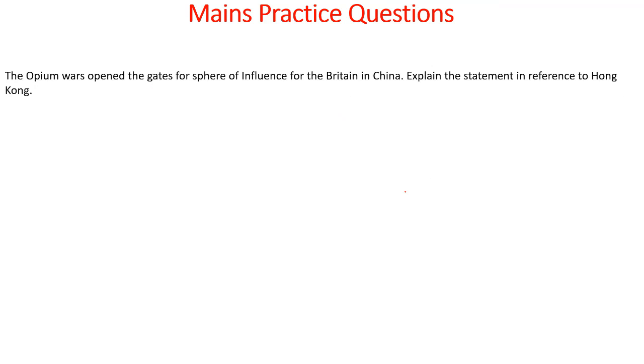Now let's look into the mains practice question. The Opium Wars opened the gates for sphere of influence for the Britain in China. Explain the statement in reference to Hong Kong. So please write all your answers on the comment section so that you guys can have a peer review amongst yourself. And also what I see in the comment section is less and less of answers being written, which is very bad. So please ensure that you're writing in as many as possible so that you guys can have an improvement over your answer writing.